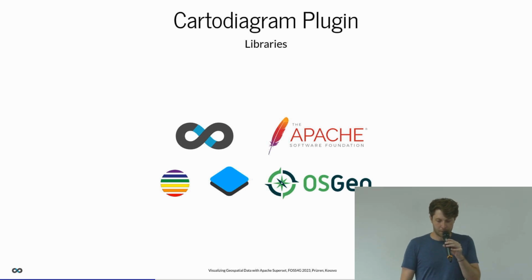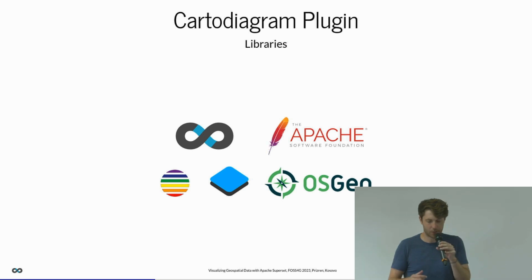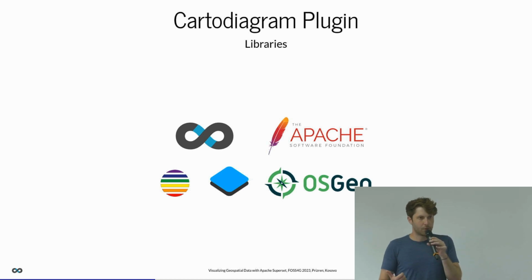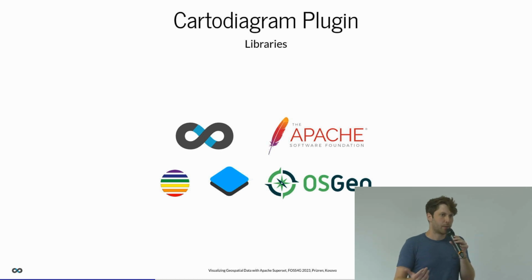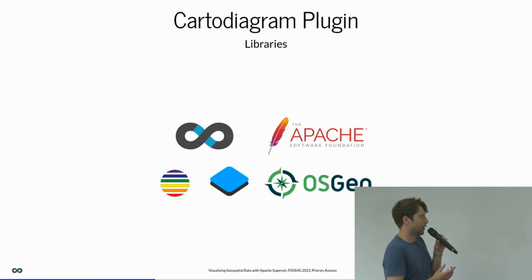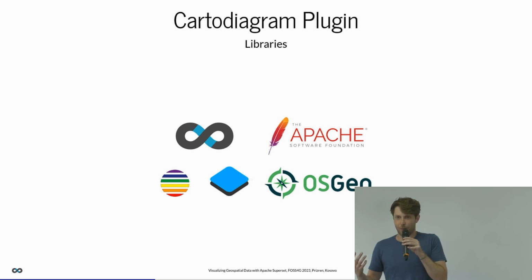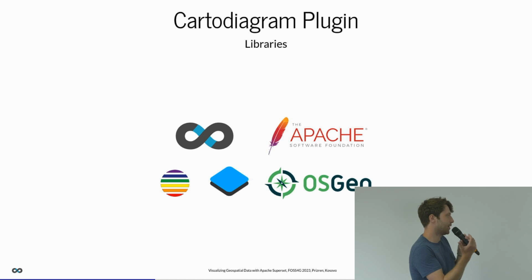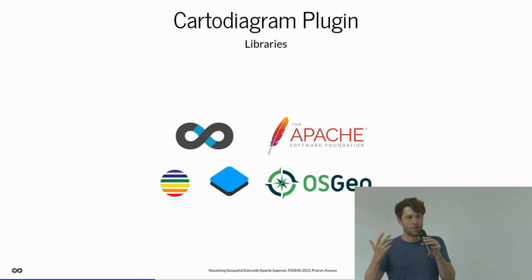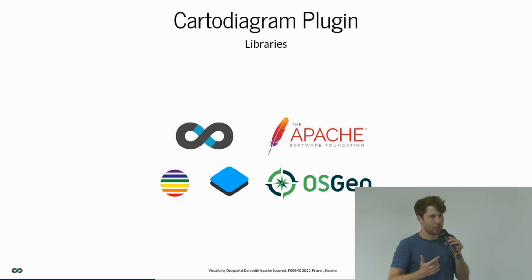Some technical details again. For the Cartodiagram plugin, we made use of Apache Superset, that is quite clear, which is part of the Apache Foundation. But we integrated OpenLayers as the map library, and we also integrated GeoStyler for styling the background layers. That is pretty nice because it's a collaboration between the Apache Software Foundation, one of the very big open source software foundations, and the OSGeo Foundation, which is the biggest foundation in the geospatial domain. Bringing these two foundations with kind of the same ideology together is really a nice thing.